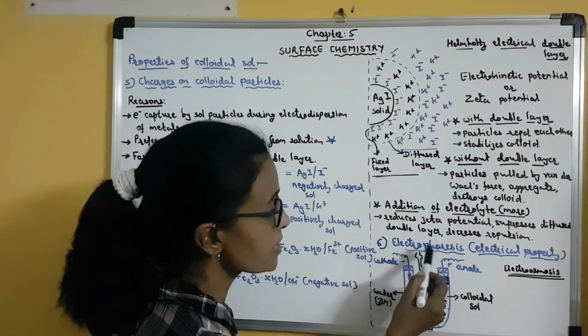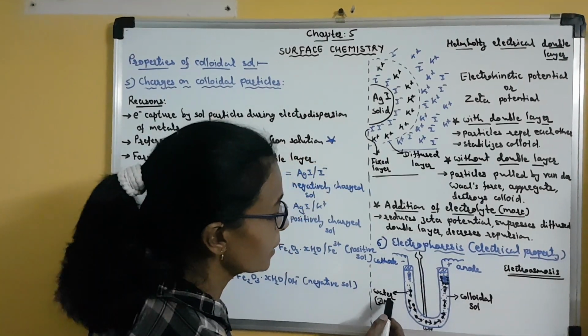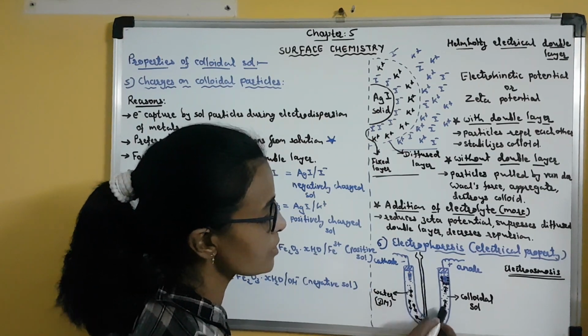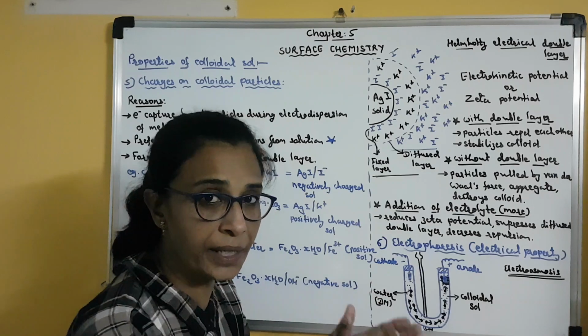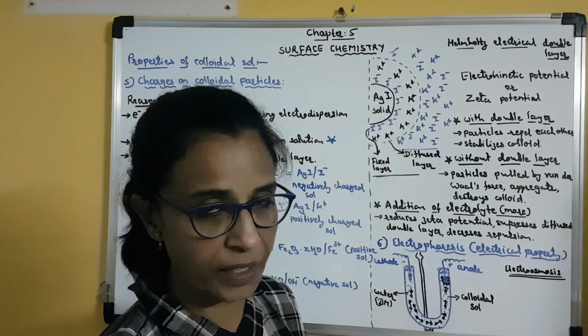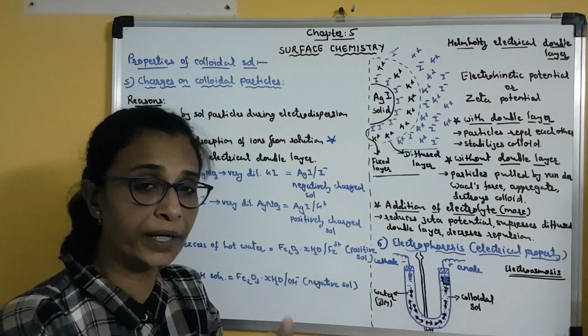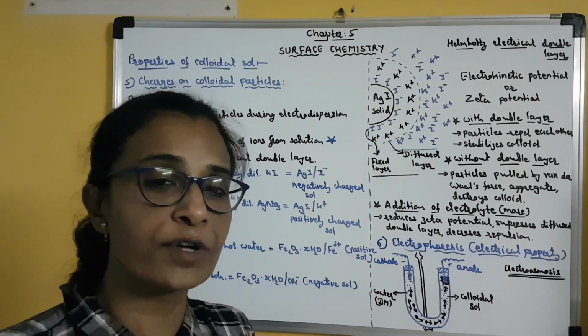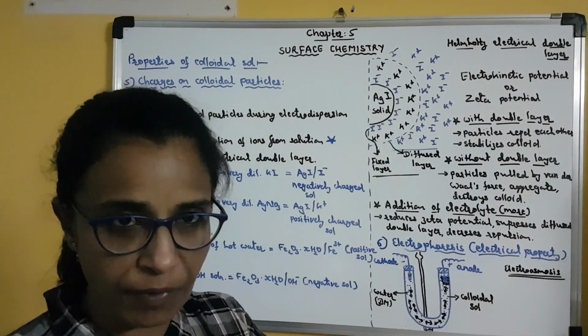So when electrophoresis is prevented by any means, then the dispersion medium particles will start moving. This movement of dispersion medium particles is known as electroosmosis. Clear? So what is electroosmosis? Electroosmosis is the movement of the particles of dispersion medium when electrophoresis is prevented.